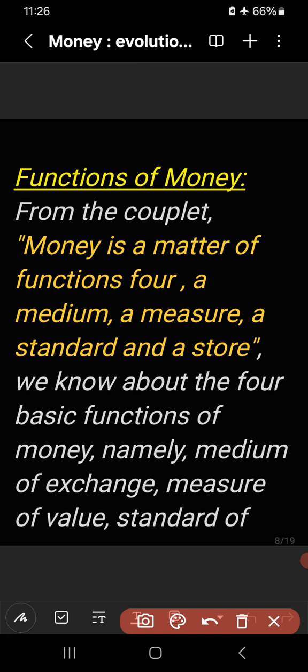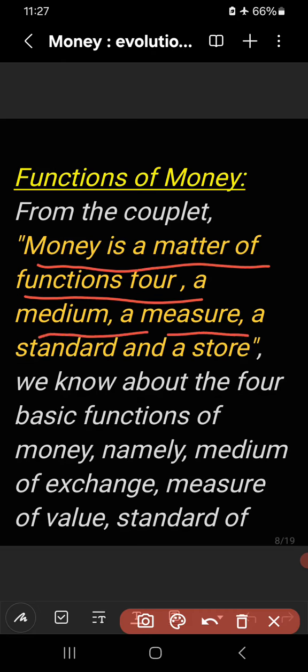And after considering all the definitions of money, there is a couplet: money is a matter of functions four, a medium, a measure, a standard and a store.